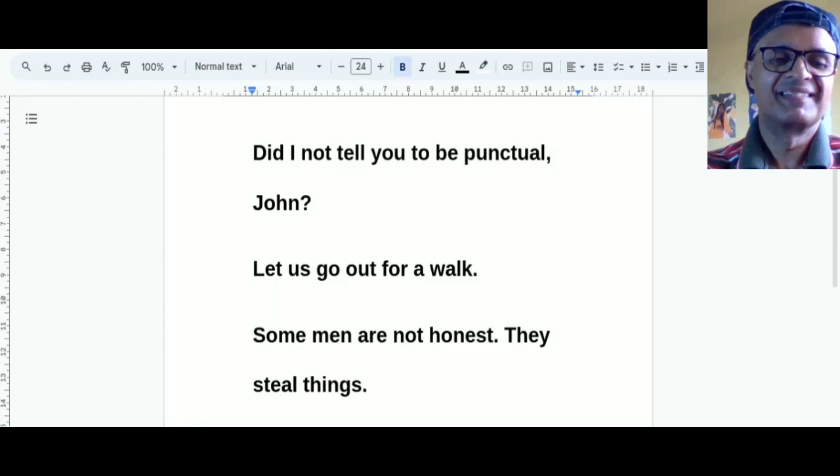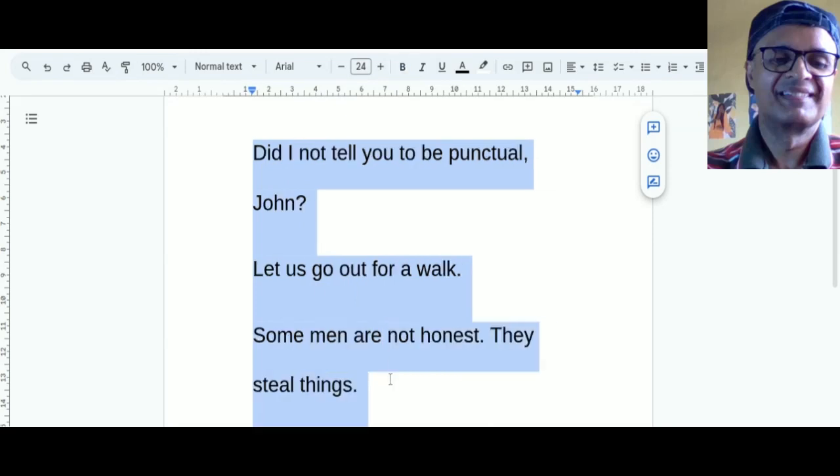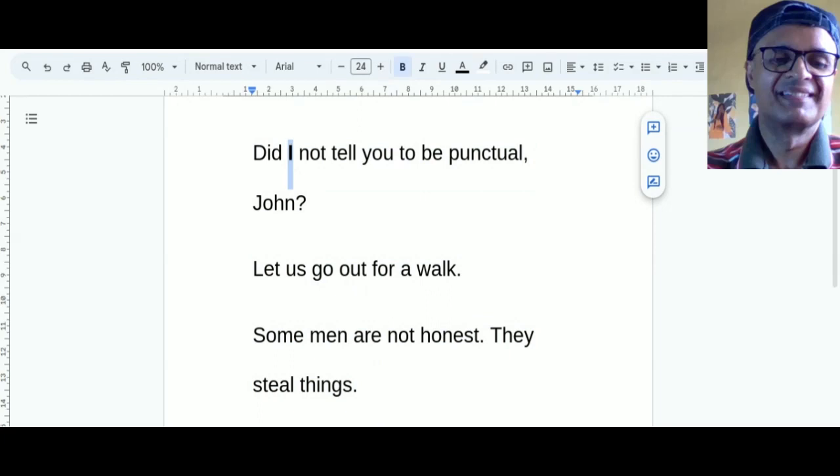A pronoun referring to the person speaking is said to be the first person, as I. Okay, let us make these sentences first normal. Here, I. A pronoun referring to the person speaking is said to be the first person, as I, and there are other first persons like me, we, and us.